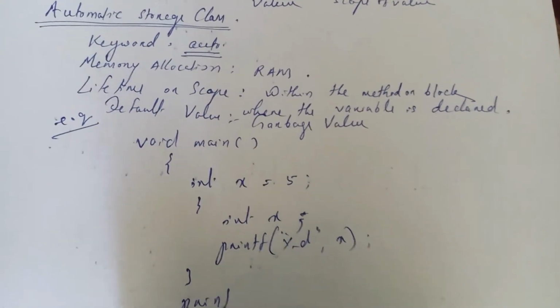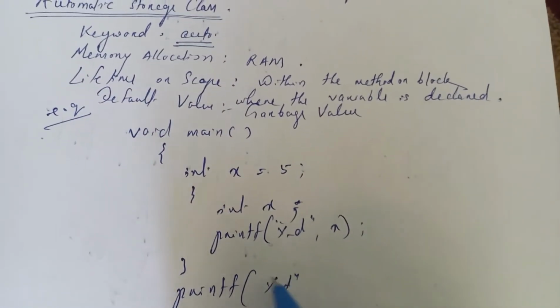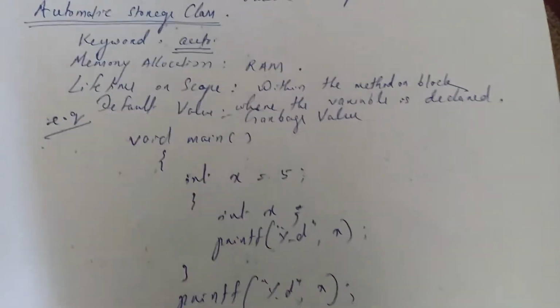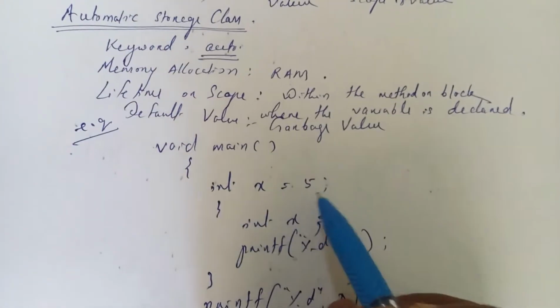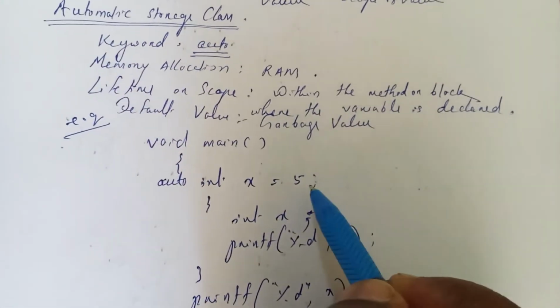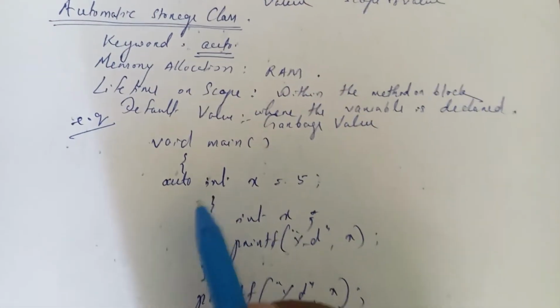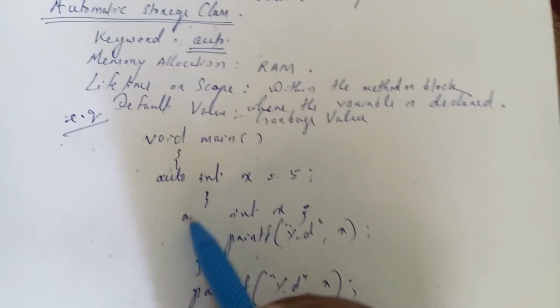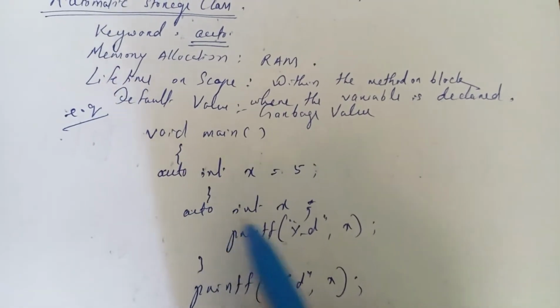And after the block I am again printing the value of x. So these are the auto variables. You may write the keyword auto int x equals 5, or you simply write int x equals 5, no matter, this is the same.